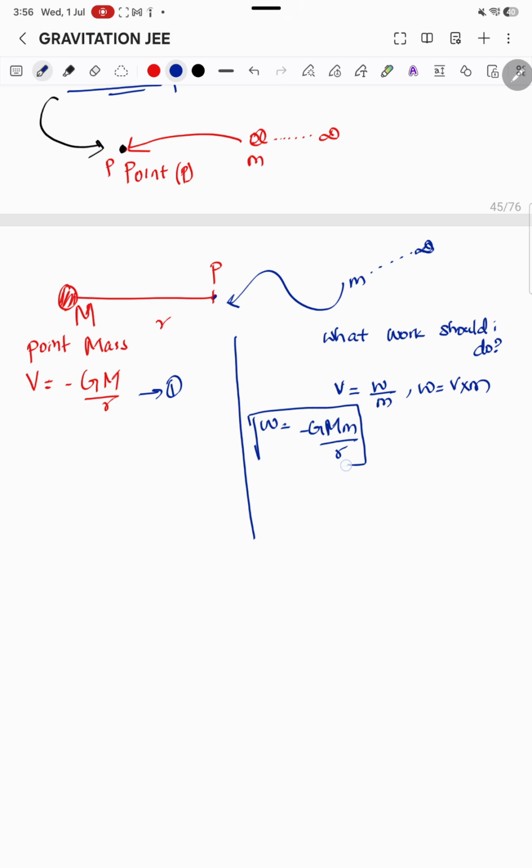And as we have discussed earlier, using the tennis ball and the football example, the work done is stored as potential energy, correct? So I can write now the potential energy of this system is minus GMm divided by r. So this is the potential energy that is in the system. Now I would like to add some more mass into this and see what happens.